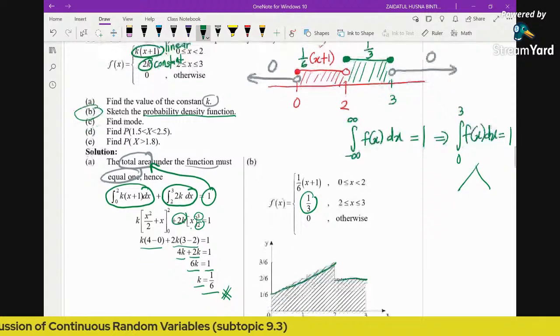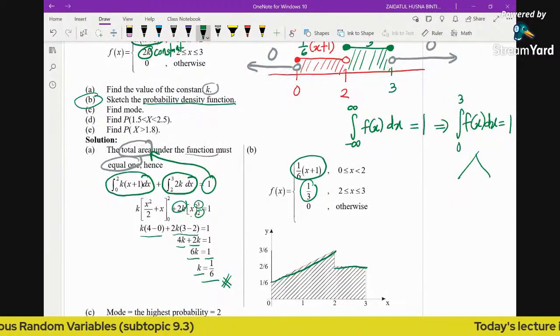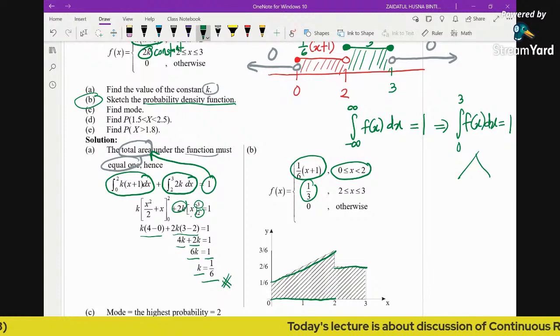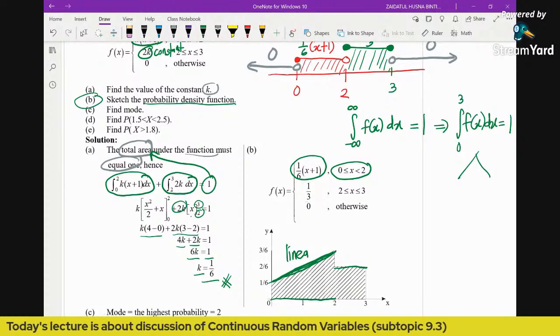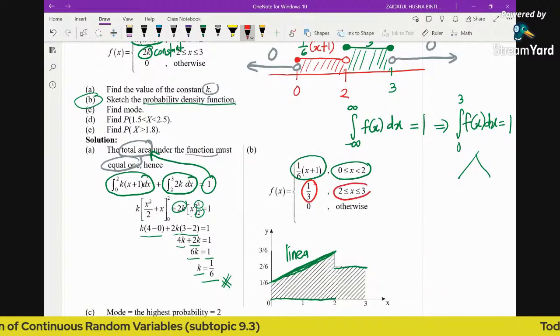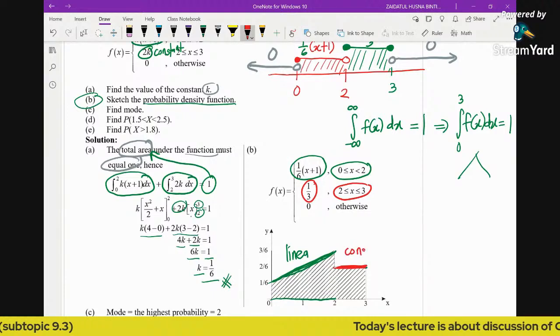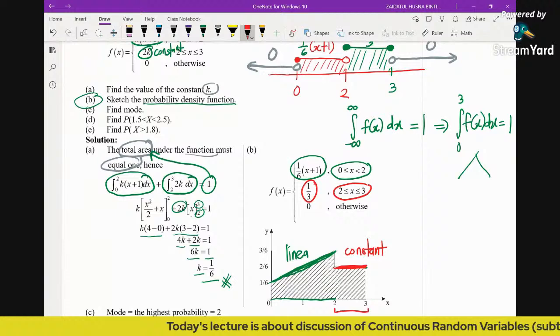You notice that the linear function only exists from 0 to 2. You see from 0 to 2 only, this is the linear function. While the 1 over 3, which is a constant function, exists from 2 to 3. So this constant function exists from 2 to 3. So this is our PDF.